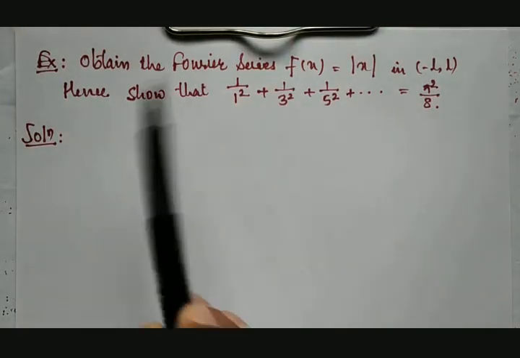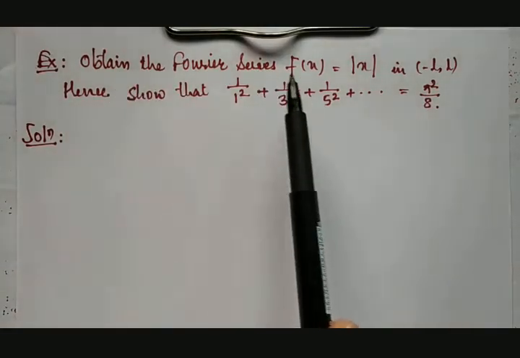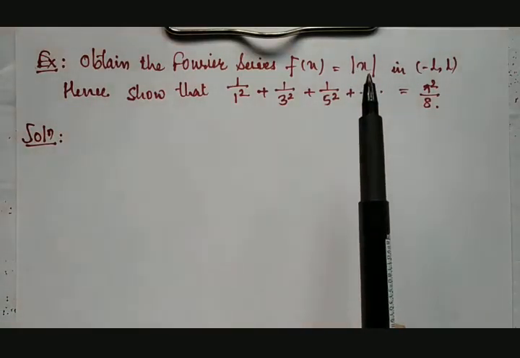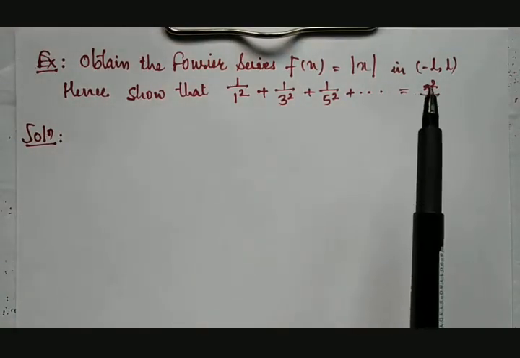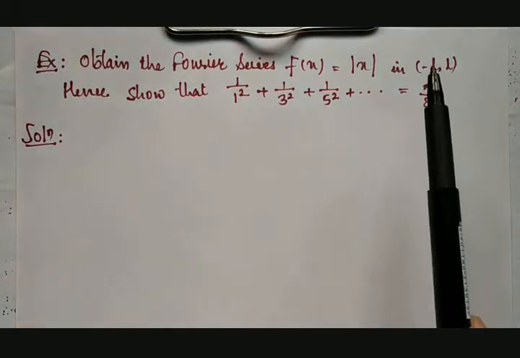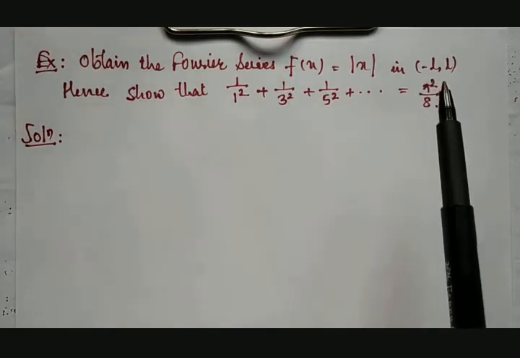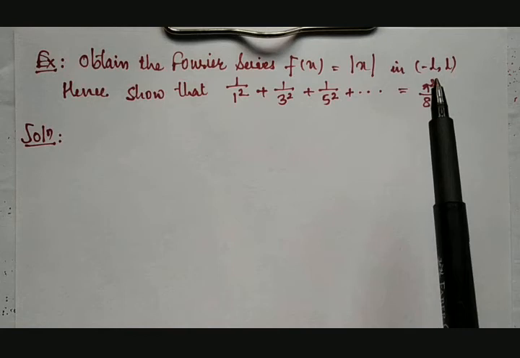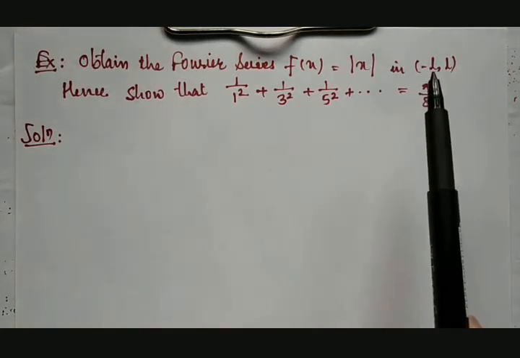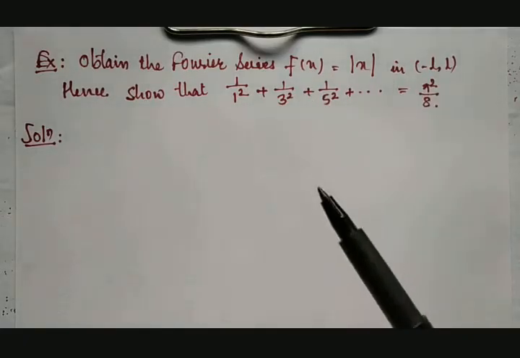Now, in this session we are going to discuss an example on finding the Fourier series of the given function, which is equal to mod x, in an arbitrary interval, that is between minus L to plus L. Usually we have a trend of getting limits between minus pi to plus pi or 0 to 2 pi, but here the pi concept is not there, the arbitrary function concept comes. Then we need to show this series also.